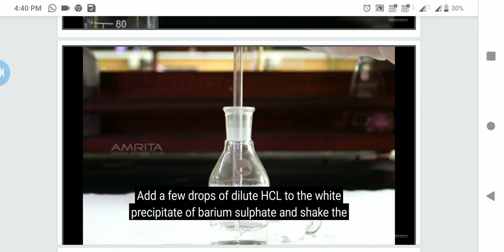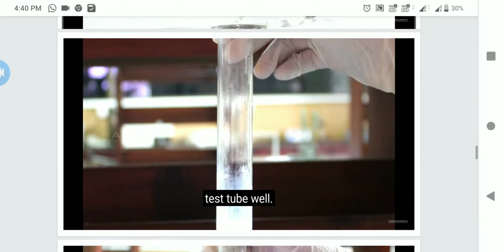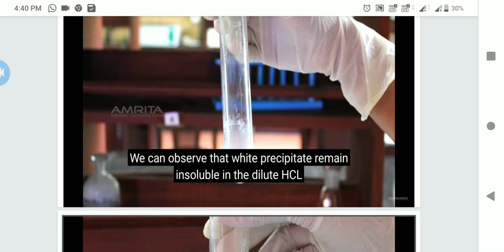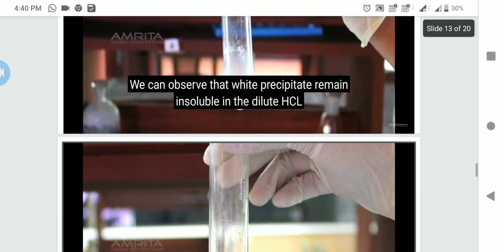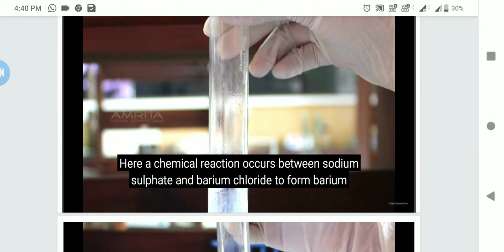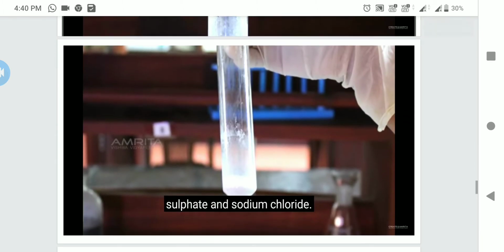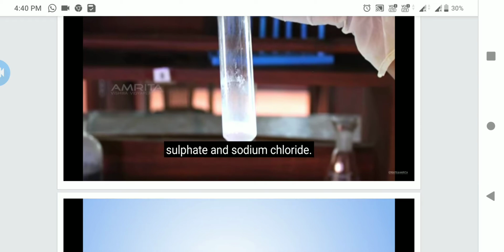And when a few drops of hydrochloric acid were added to it, you have to shake the test tube. Then what happens is, we can see that the precipitate does not dissolve. It remains as a thick precipitate only. So what we can say is a chemical reaction has taken place between sodium sulfate and barium chloride and forms barium sulfate, along with the formation of sodium chloride.